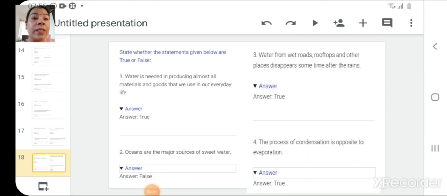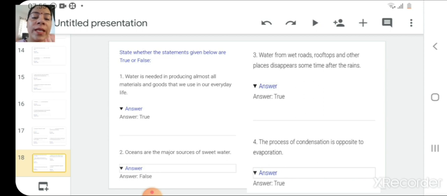Whether the statement given below is true or false. The first question in this series is, water is needed in producing almost all material and goods that we use in our everyday life. So this statement is true. So the answer will be true. Now the next question is, oceans are the major sources of sweet water. Sweet water? No, oceans are major sources of salty water. So this particular statement is false.